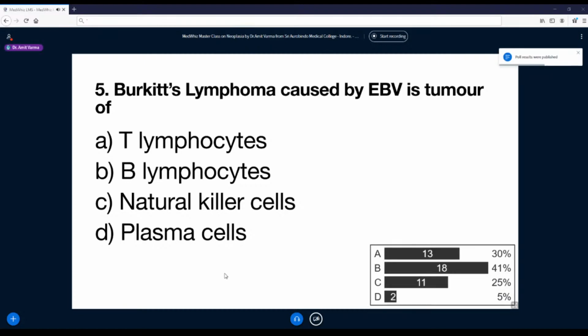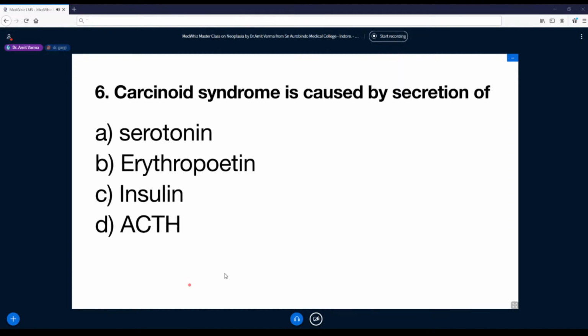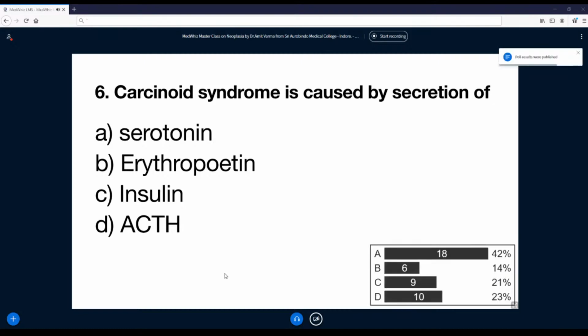Yeah, majority are correct. B lymphocyte. D for Burkitt. You can remember like that also. Next one. Yeah, majority are correct.